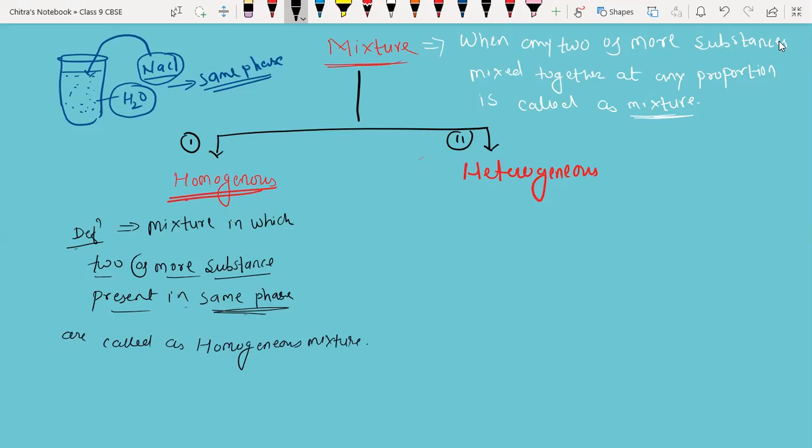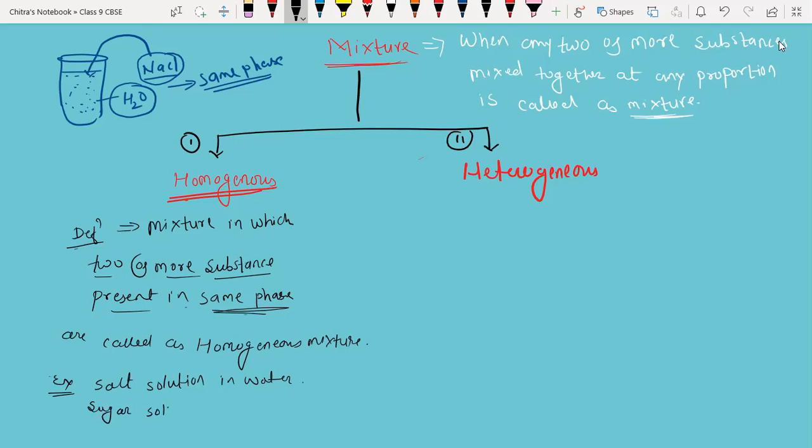I'm going to write examples over here. Like we have salt solution in water. Yes, the sugar solution also, you are right.